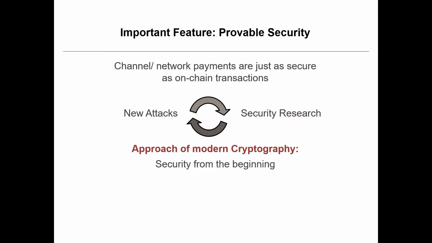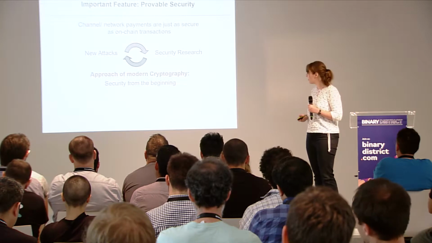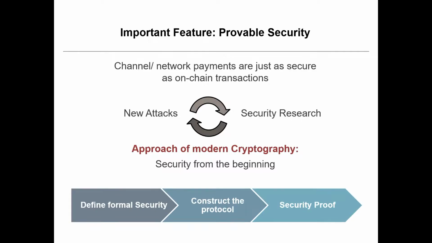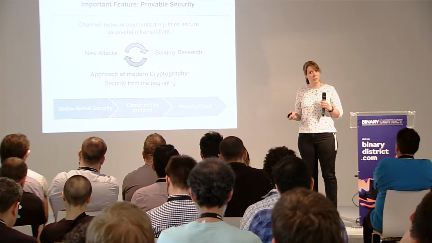So how do we get out of this spiral? Well, one way that modern cryptography is aiming to solve this is to build security proofs, security from the beginning. When we design a protocol, we already show what kind of security we achieve with this, even if we don't know all the attacks out there yet. The approach is: first we define formally what does security actually mean? What do we want exactly? And then we construct the protocol, all its messages, maybe smart contracts inside, and so on. And in the end, we sit down and prove that this protocol actually achieves all of these formal security definitions that we made in the beginning.